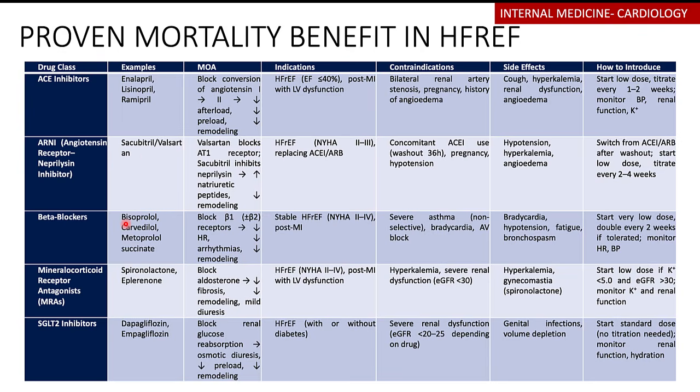The bisoprolol, carvedilol, metoprolol succinate. Remember, metoprolol exists in 2 forms. You have metoprolol succinate, which is the extended release, a longer acting drug. Then you have metoprolol tartrate, which is a shorter acting drug. So the one that has shown mortality benefit is metoprolol succinate. You have the mineralocorticoid antagonists like spironolactone and eplerenone, as well as the SGLT2 inhibitors like dapagliflozin and empagliflozin.